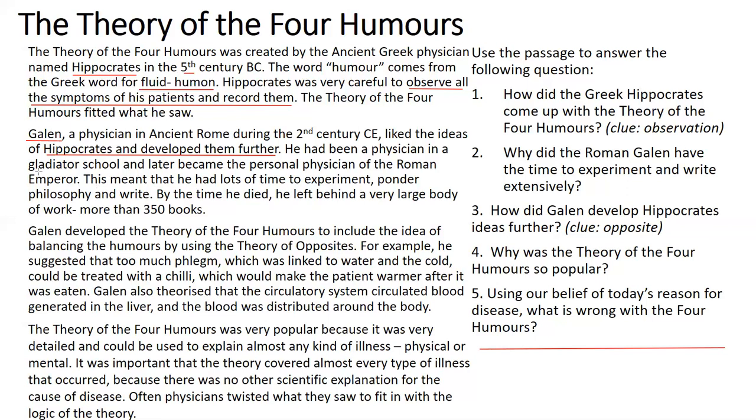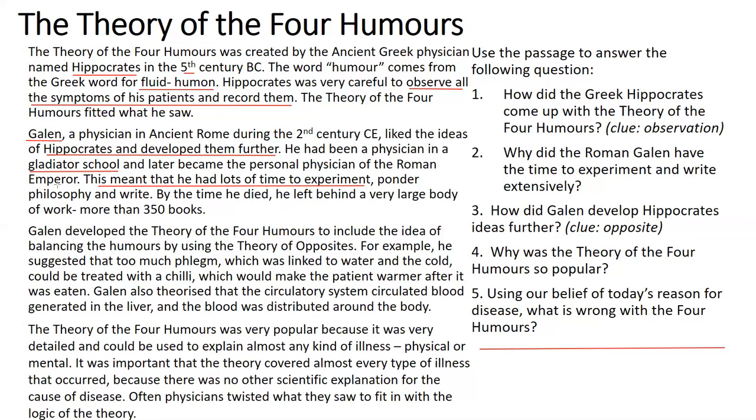Galen was a physician in a gladiator school, okay, the ones that are fought in like colosseums, and later became the personal physician of the Roman emperor. So realistically, Galen had lots of time to experiment. He had lots of time to look at the ideas of Hippocrates, ponder the philosophy behind them, and write things down. And by the time he died, he left behind a very large body of works, more than 350 books.